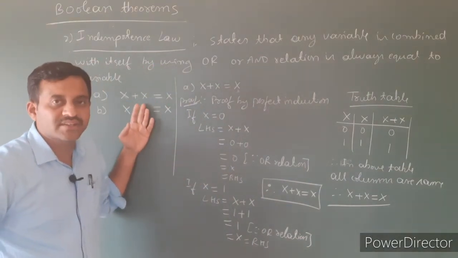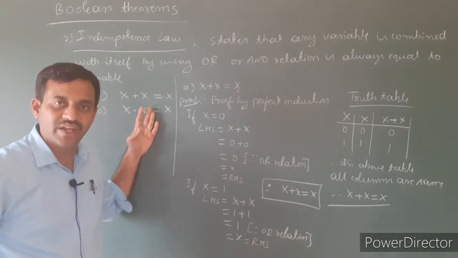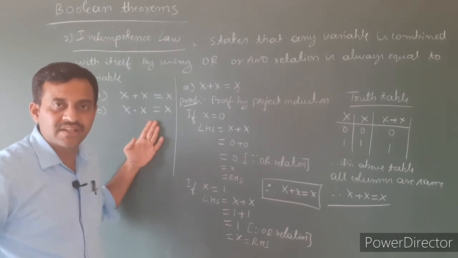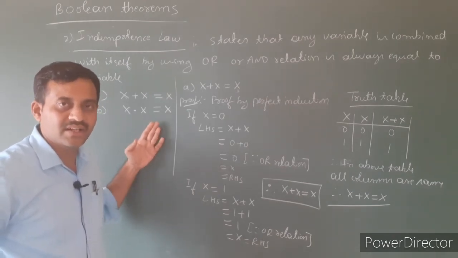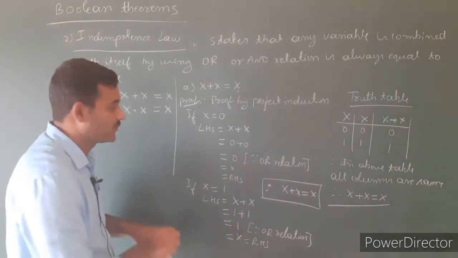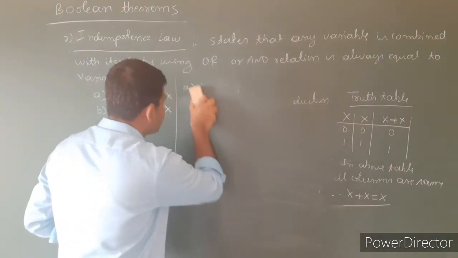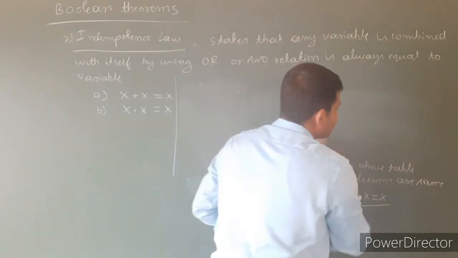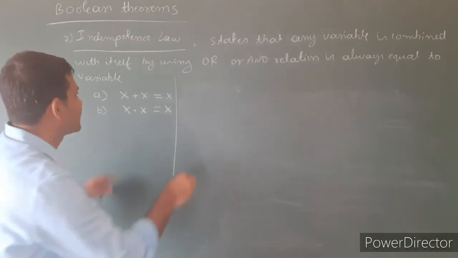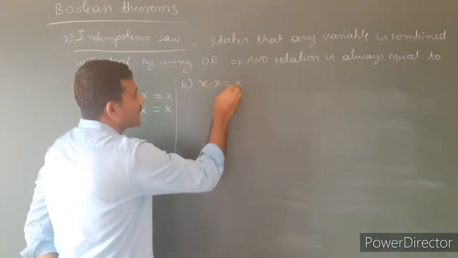x is ORed with x. x is ORed with the same variable. The result is always equal to the variable. Let's consider the second one. The variable is ANDed with itself. The result is always equal to the variable. Let's see the proof. Consider the expression. x is ANDed with x, always equal to x.